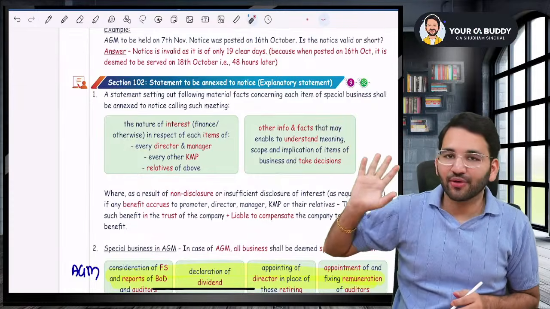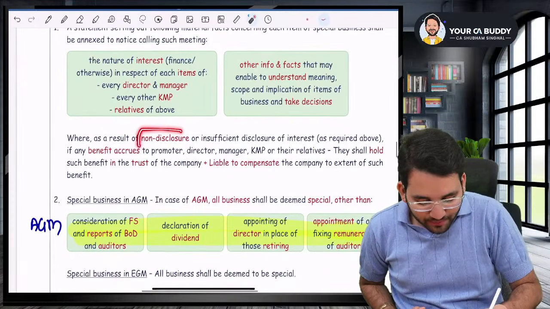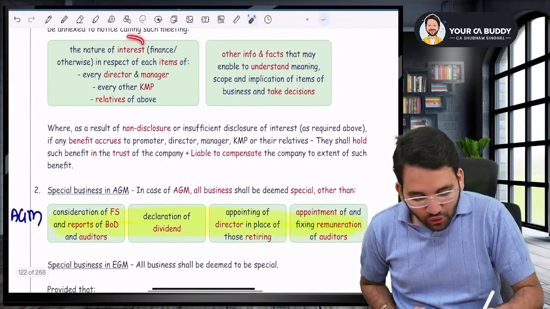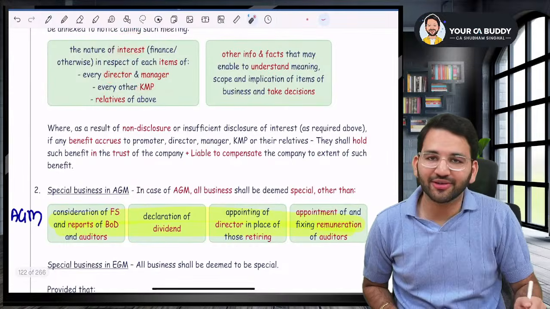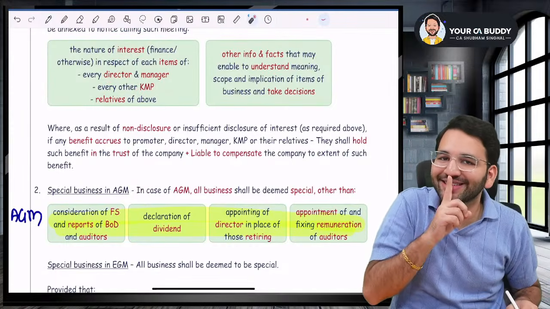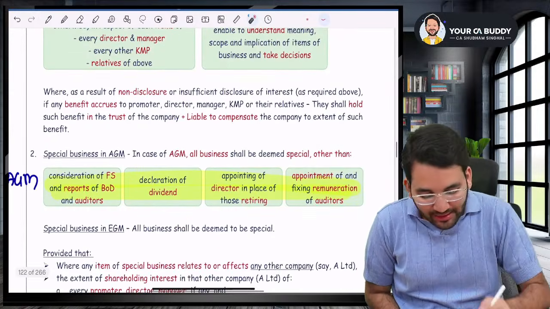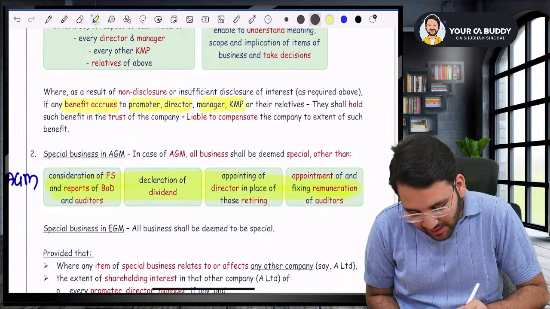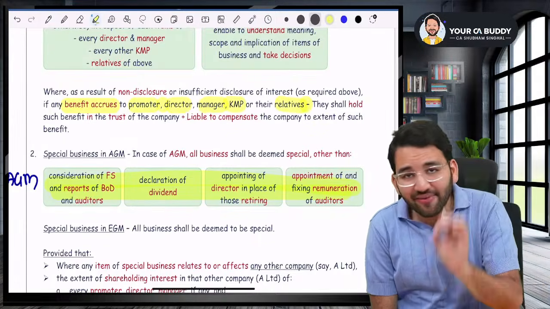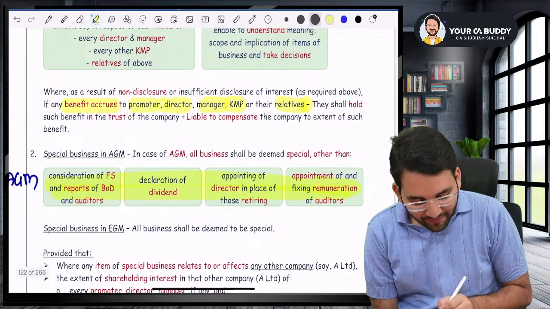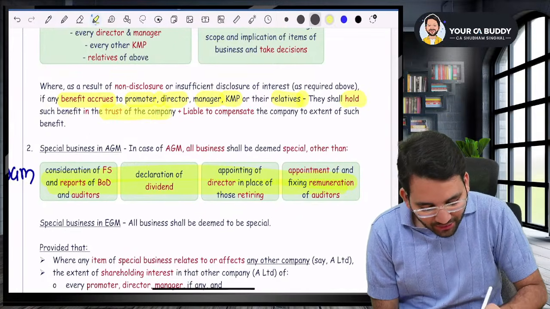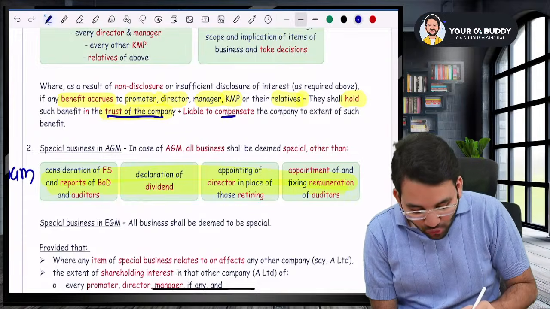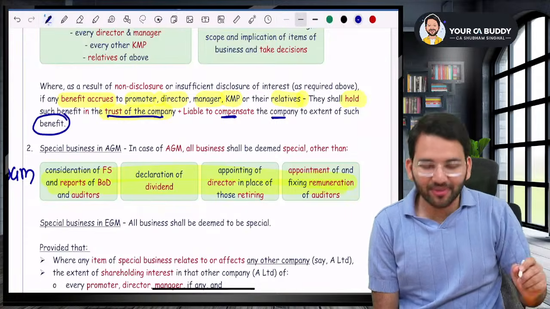But listen to me very carefully. Sir, what if I did not disclose the first one? If I was to disclose the interest of my director, manager, key managerial person, but I did not disclose it. I chose to stay silent. In that case, if any benefit accrues to the promoter, director, manager, key managerial person, or their relatives, if anyone is getting a benefit out of that, they will hold such benefit in trust of the company. That is, they will have to give that benefit back to the company and they'll be liable to compensate the company to the extent of such benefit.